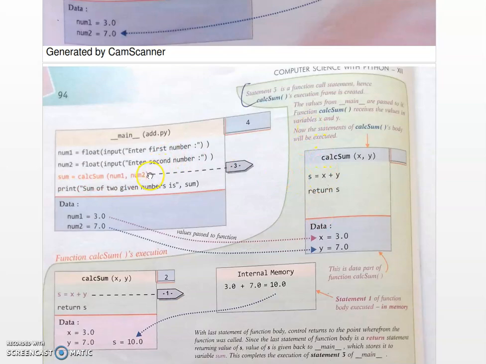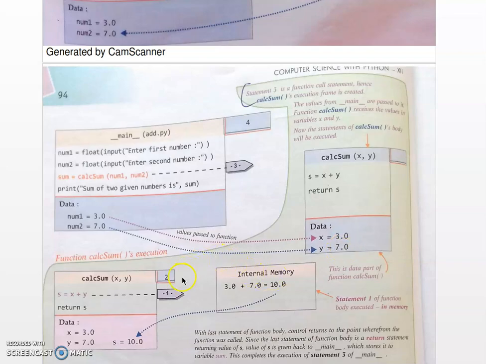After the control moves from the calling statement to the callee, it will execute the first statement. So x will get the value of num1, that is 3, and y will get the value of num2, that is 7.